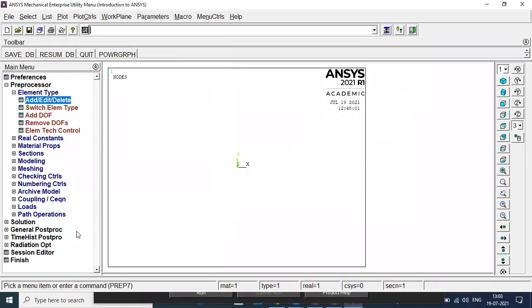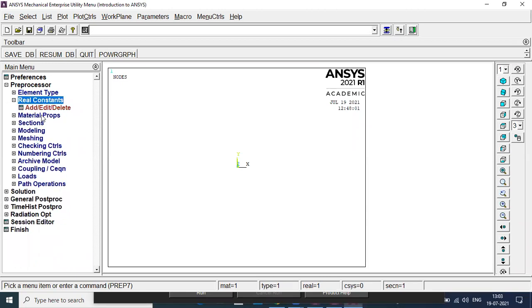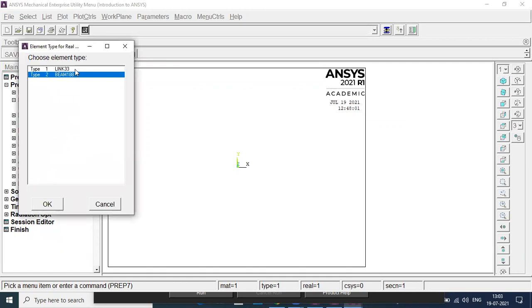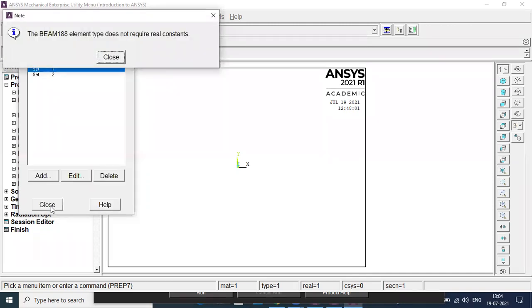Just a time before, I told you that beam will not allow you to enter real constant. Just check it. I will go to real constant, add, edit, delete, and then add. I will select this BEAM188. Now see, you will get one message: beam does not require real constant. Can you see that?